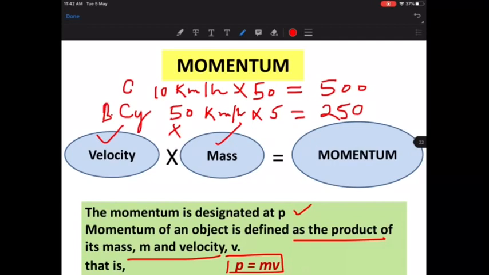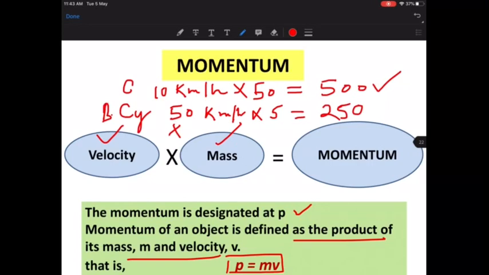From which object am I going to get hurt more? I'm going to get hurt more because of the car, because the momentum of the car is more in this case. Are you all able to understand how to know the impact? Very nice. Just multiply mass and velocity. Whichever is higher, that object is going to hurt me more.